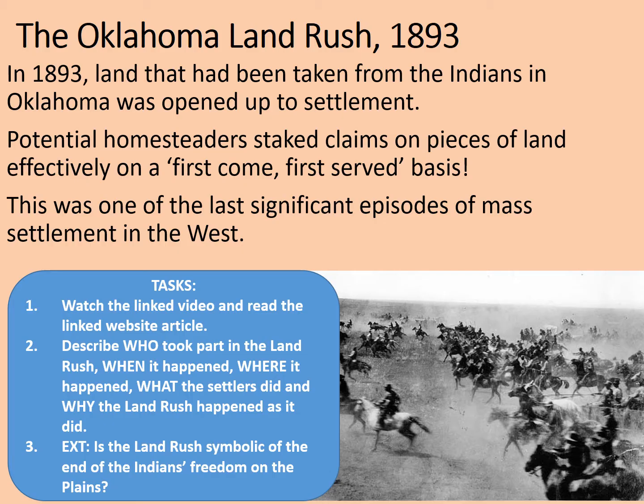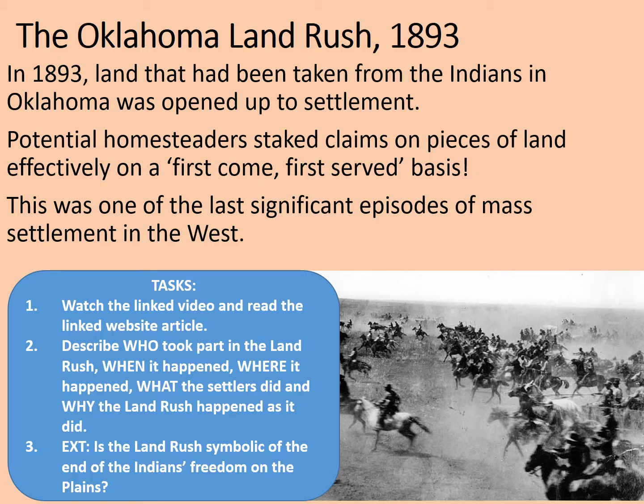Okay, some of the findings that you should have come up with. In terms of who took part, it was anyone who could afford a homestead claim and wanted to strike out west and establish a homestead of their own. However, one of the things about this is that it was first come, first served. You can see in the photograph that there is a rush over the border of people rushing to get the best and most choice bits of land.